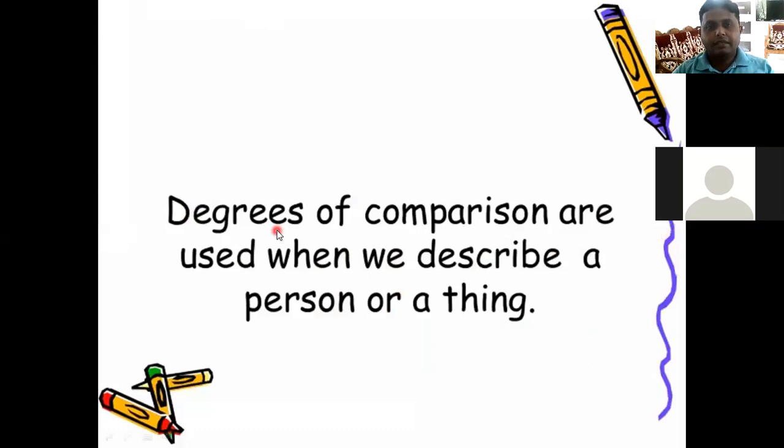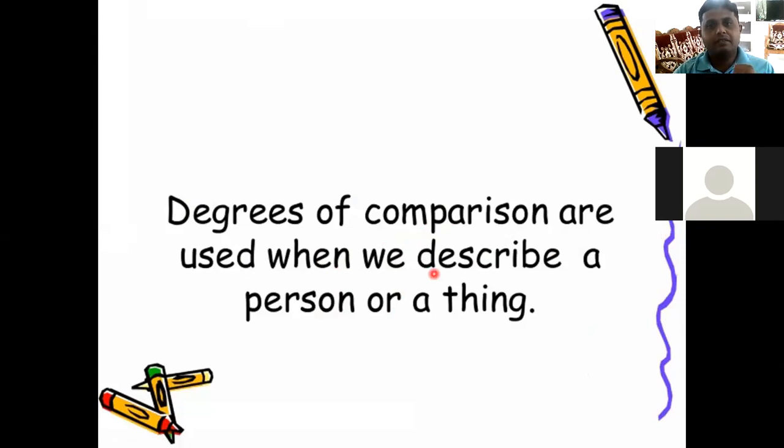As you know, in the case of degree, we use degree for comparison. Okay, greater than, bigger than, taller than, right? So comparison is there. So making comparison is the main target, main aim of degree, right? So this comparison is of three types.